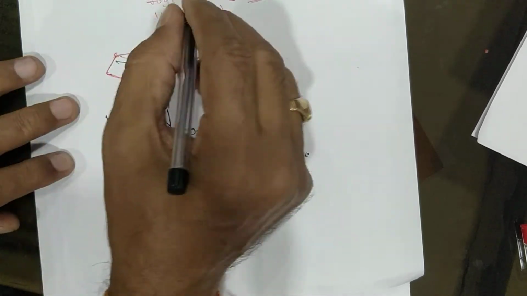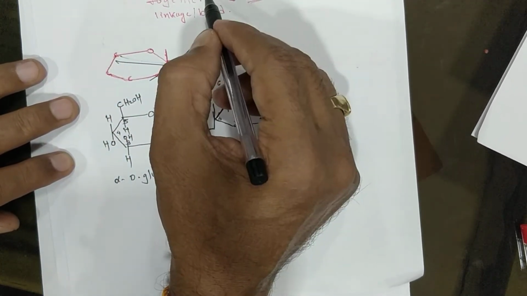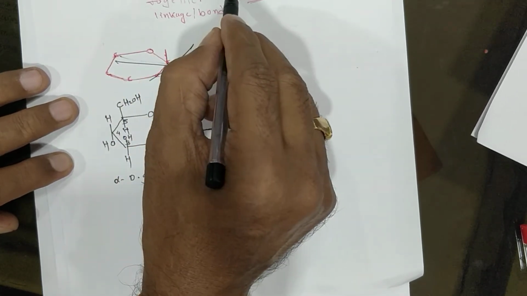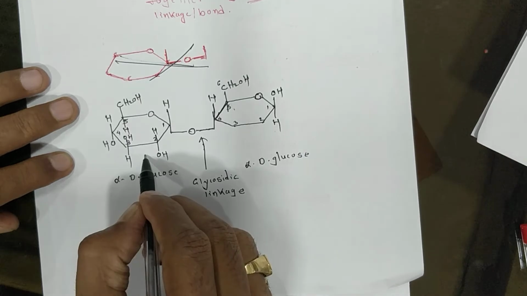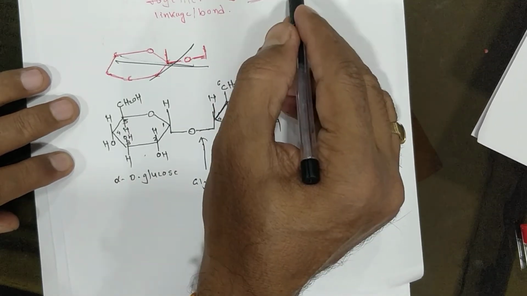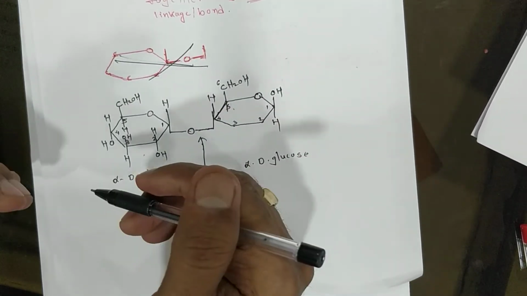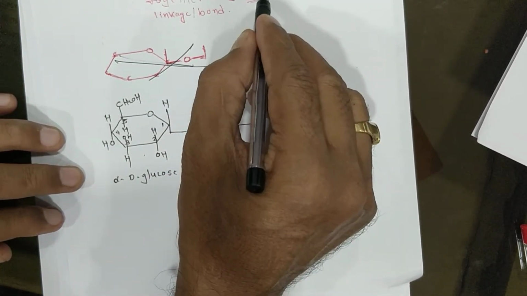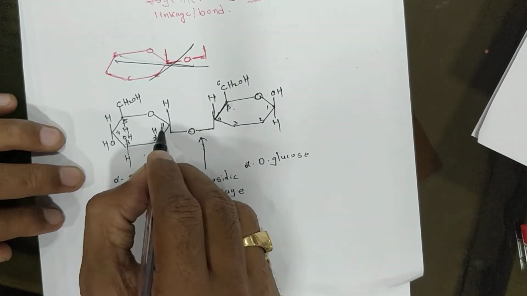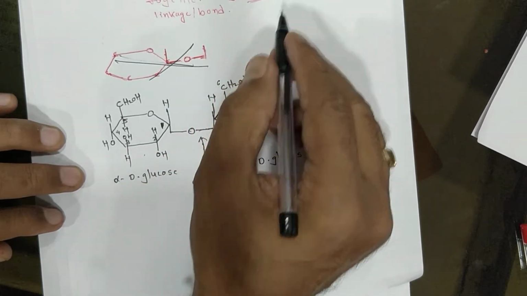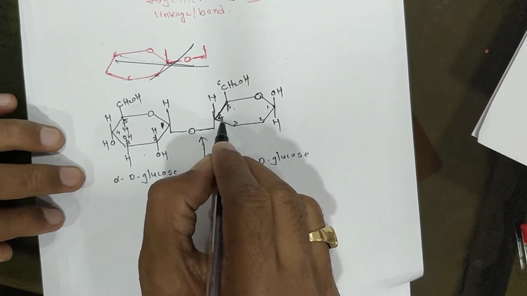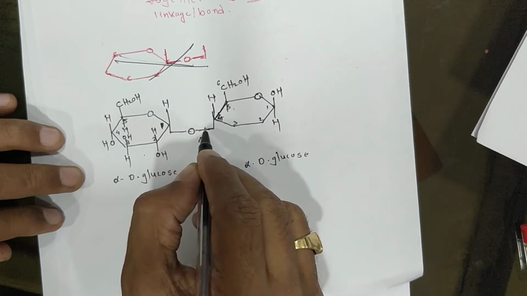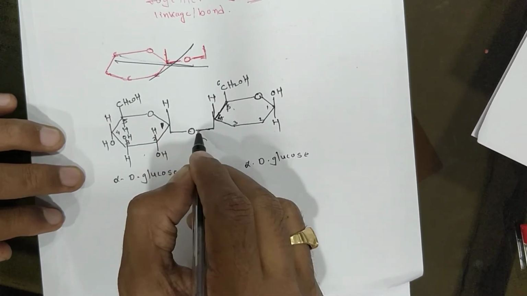Now what is maltose? It is composed of two alpha D glucose units, the first alpha D and the second, held together, joined. Which bond? The first is number 1, and the second is number 4. That linkage is called glycosidic. The bond goes from top to downward, that's called alpha.